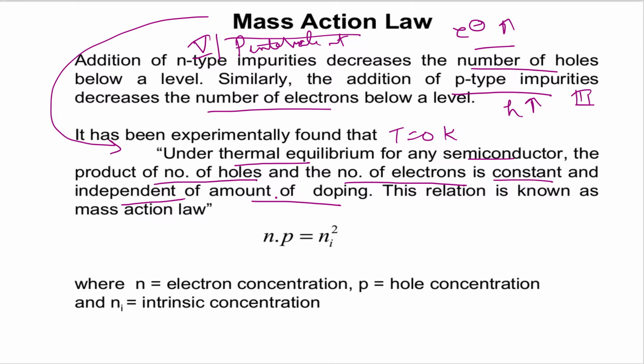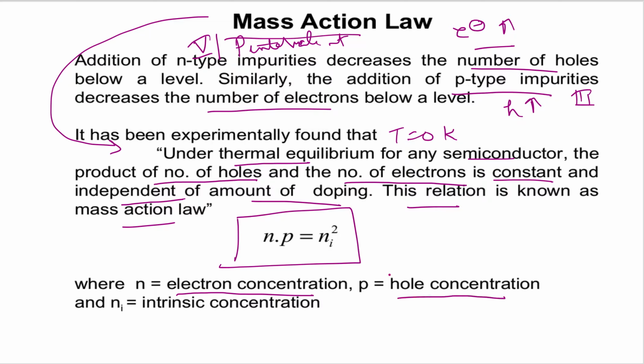That is why this relation is known as the mass action law, given by the equation n·p = ni squared, where n represents the concentration of electrons in the semiconductor, p represents the concentration of holes, and ni is the intrinsic charge carrier concentration.